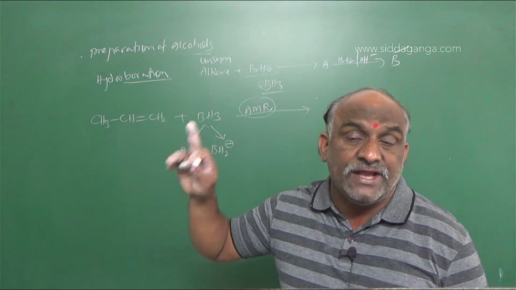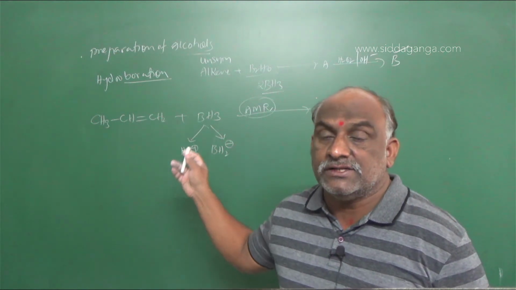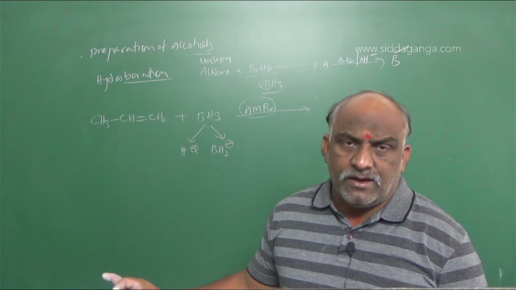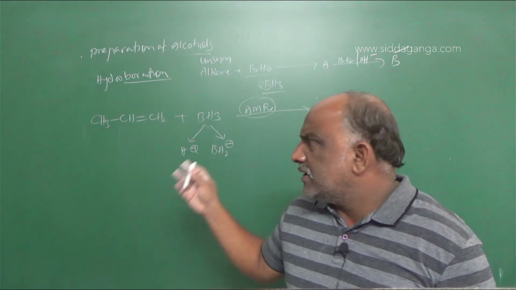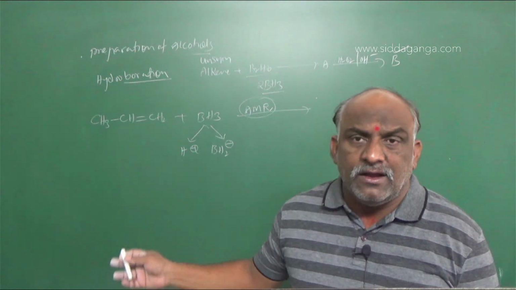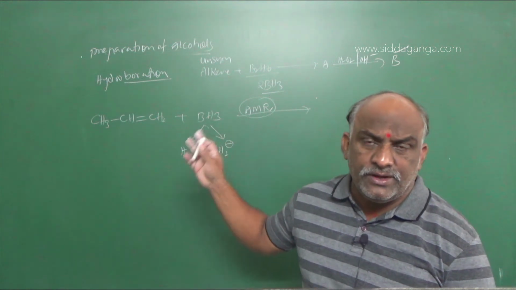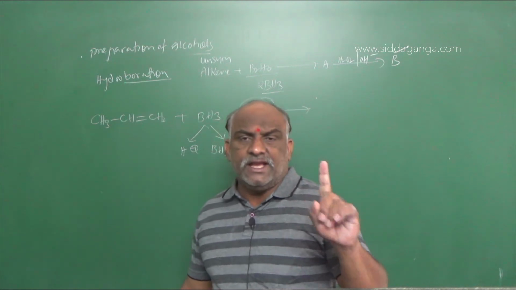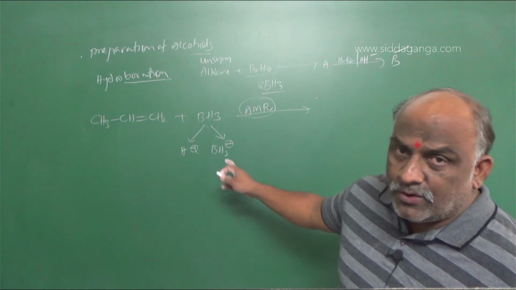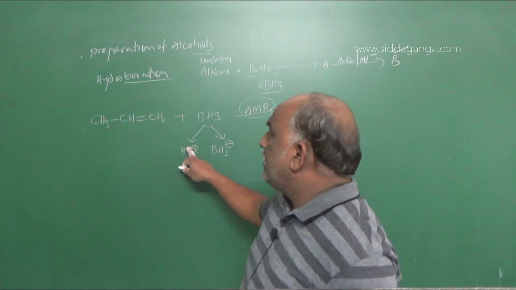Addition of HBr in the presence of peroxide is also anti-Markovnikov. Whatever compounds you are adding a reagent to, the anti-Markovnikov rule is followed in two cases: one is addition of HBr in the presence of peroxide, and the second is addition of diborane.